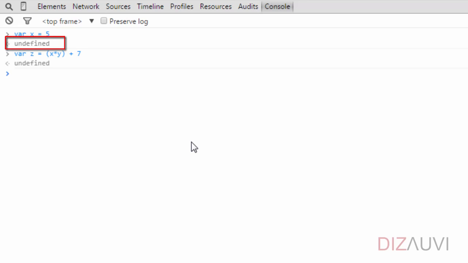Alright? So this undefined is printed here. If you recall, this console environment is REPL style. So when we hit enter, it reads and evaluates the value of the expression and prints that out. Variable declaration is also an expression which evaluates to a value of undefined.